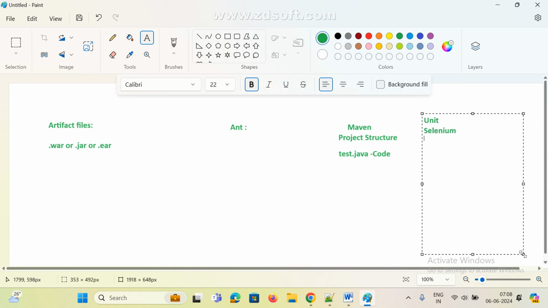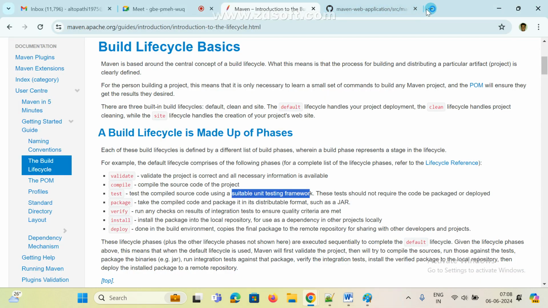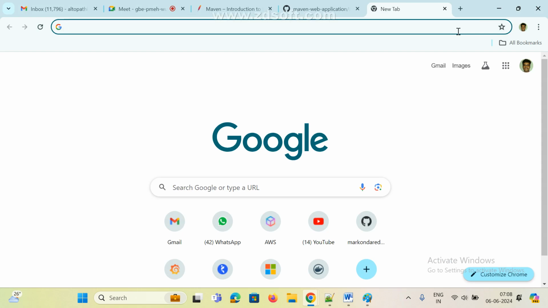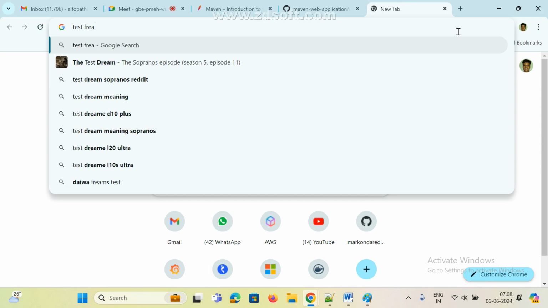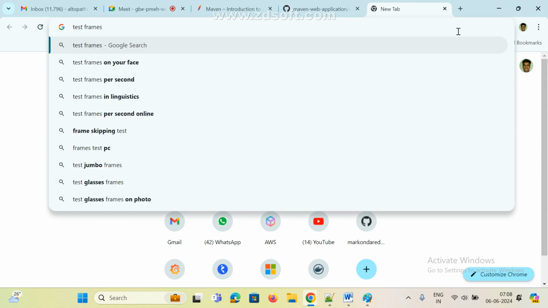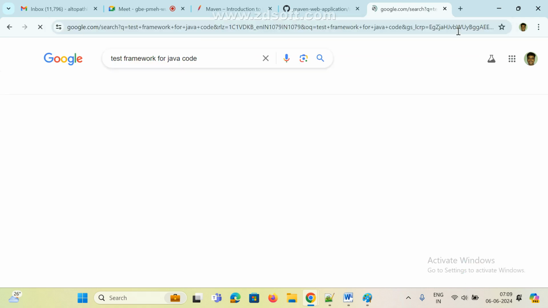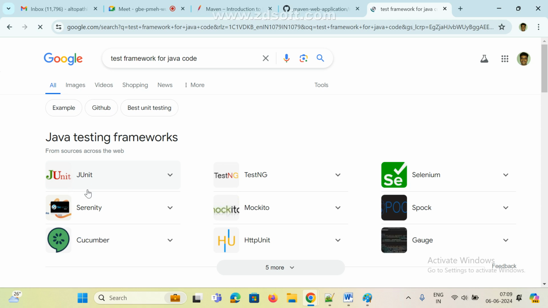There is also NUnit, and there are many tools, such as HTTP unit.